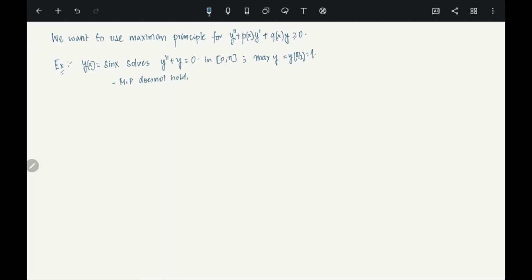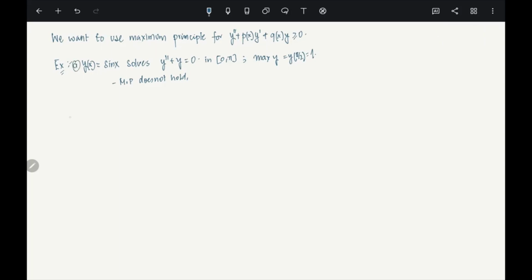So we did it for y double prime greater than or equal to 0. Now if you want to add some lower order terms, so y double prime plus p y prime plus q y greater than or equal to 0, and do a similar thing for this sort of equation, it does not work. That's what it says. But should we give up? We should not. Let me give you another example.